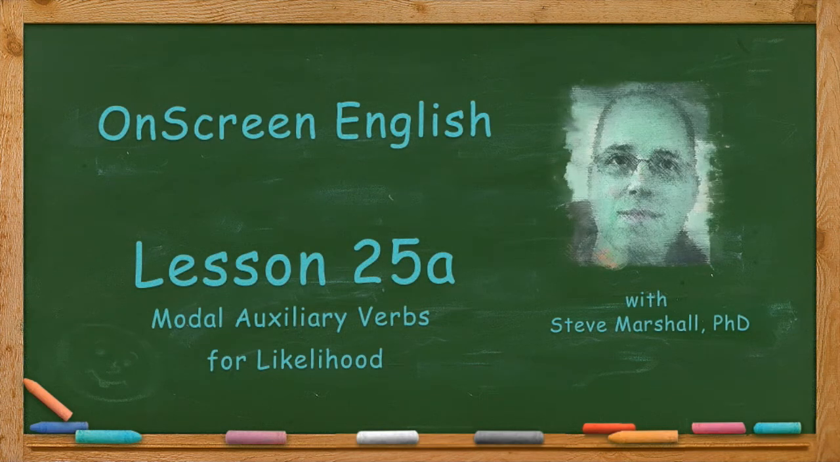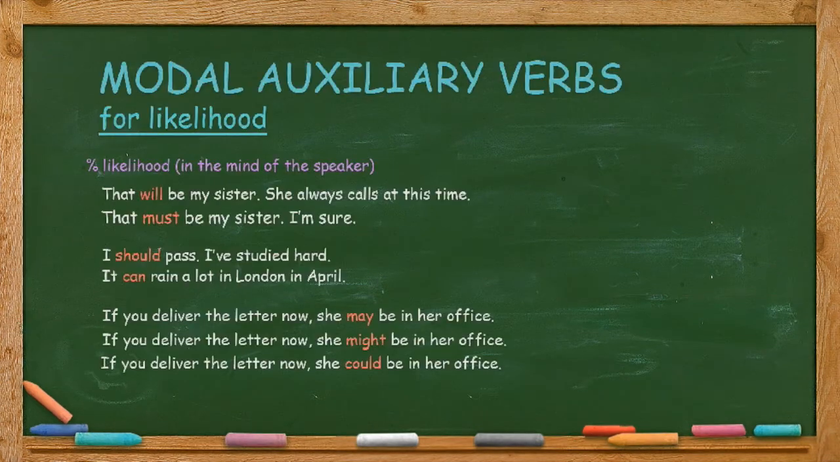Lesson 25A is the first of a two-part lesson on modal auxiliary verbs for likelihood. The modal auxiliary verb that you choose to use will depend on the degree of likelihood in the mind of the speaker. Here are some percentages of likelihood.